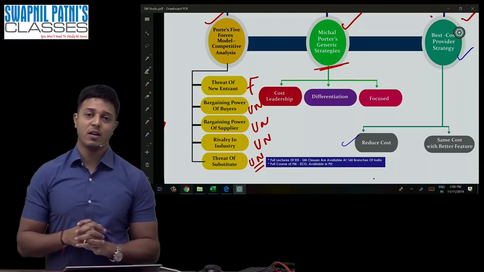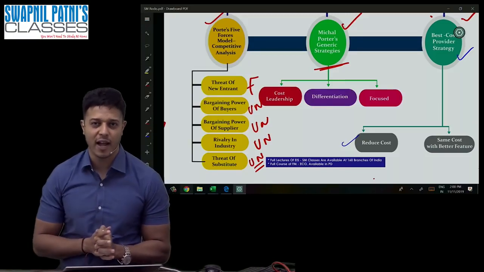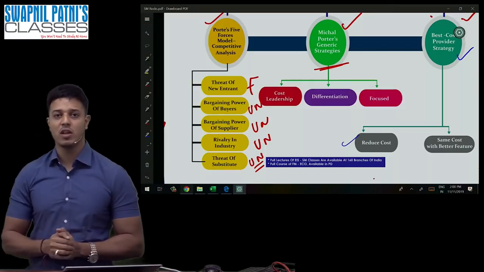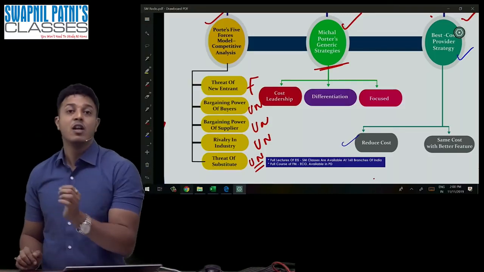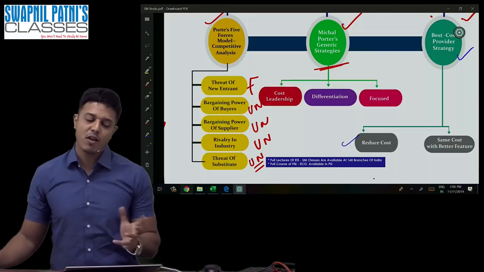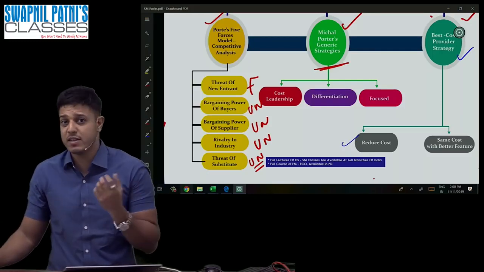So don't you think this is quite risky? There's a high level of competition, the pressure of competition will be high. There are 4 unfavorable points, only 1 favorable point. So what is your suggestion? Should I enter or should I not enter? So I should not enter into the business of airline. That's all, guys. So this is how the 5 forces of Porter are used to decide whether you need to enter or not to enter.